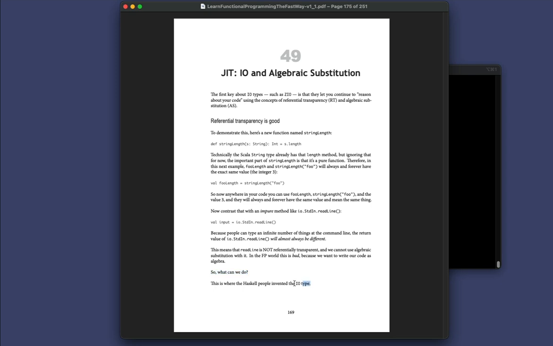And again, here I have a bit of an error in that I say that the Haskell people invented the IO type. The Haskell people did apply the IO type to Haskell, but Moggi is the one I do need to give credit to for inventing this concept. And then the Haskell people for initially applying it in Haskell. And then everyone in the Scala community who has applied it to Scala in functional programming libraries like ZIO and Cats Effect.